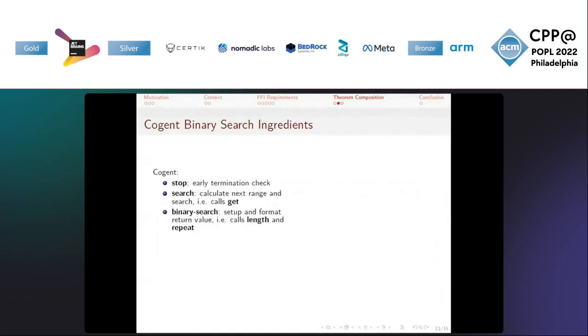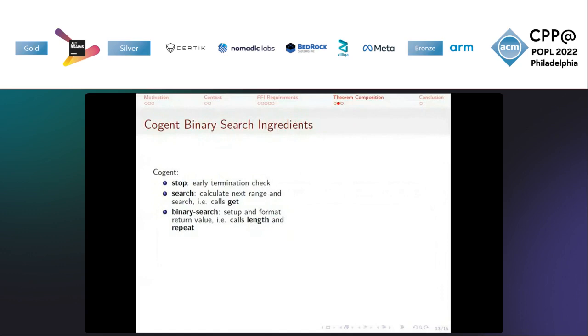To implement binary search in Cogent, we need several functions. These are a function that we will call stop that terminates the search early if we have found the element or if the element is not in the sequence. A function that we will call search that searches the current subsequence, that is, compares the middle element with the search value and restricts the subsequence accordingly. And a function that we will call binary search that does the necessary setup and formatting of the returned value.